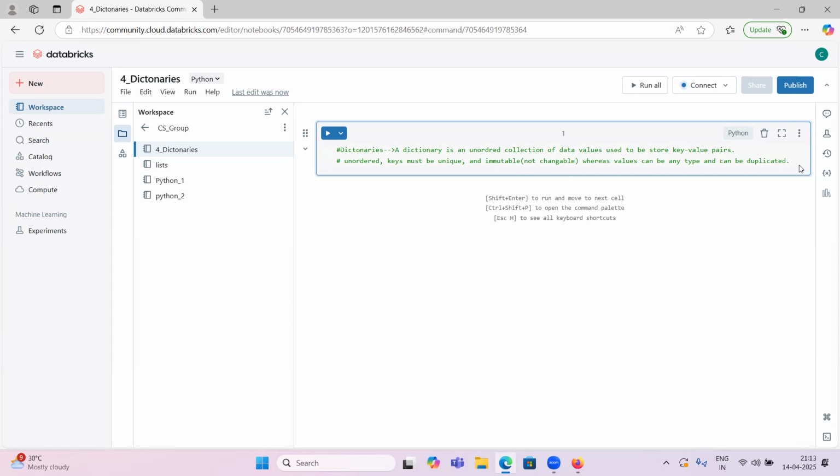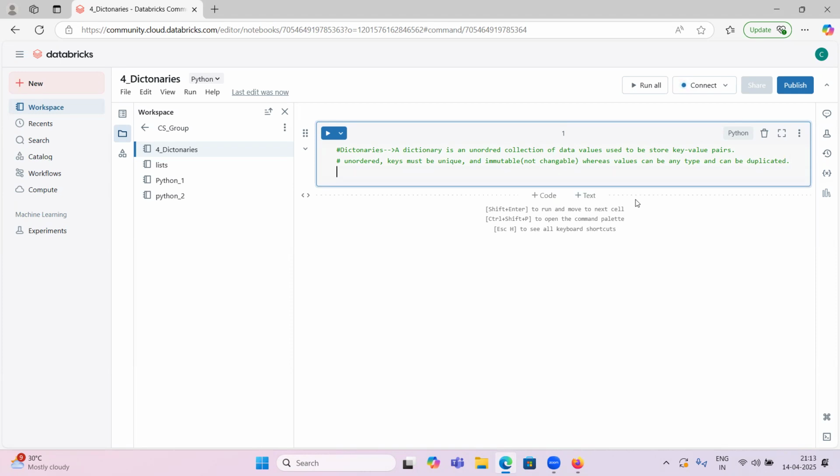Okay, let me show you the syntax. My dictionary, dict1. Here, name is the field name, so it is the key, and the value is Gopi.